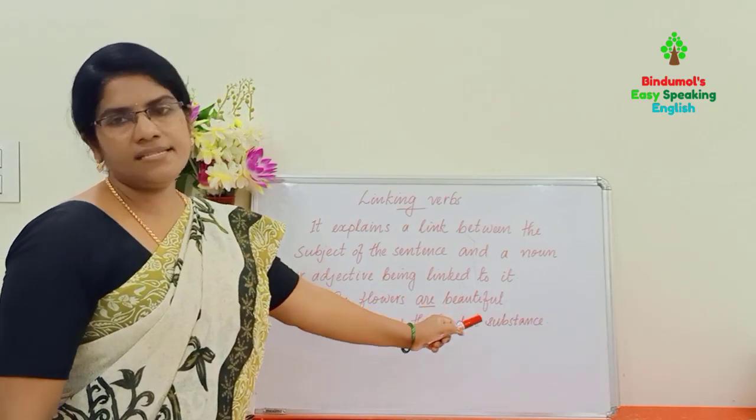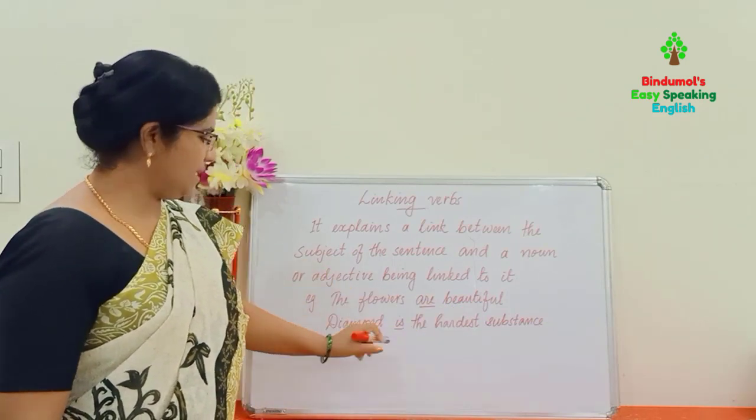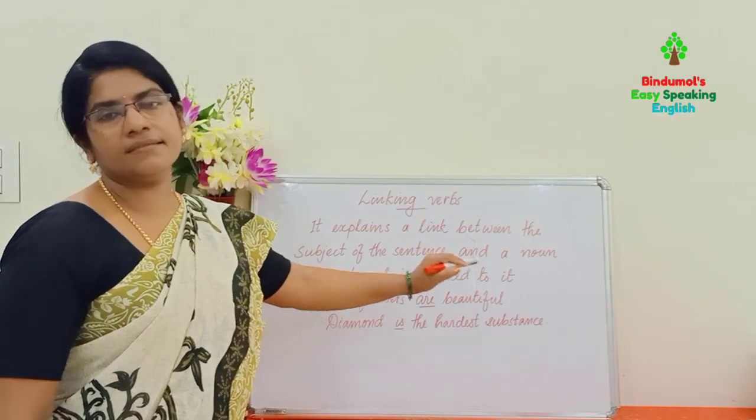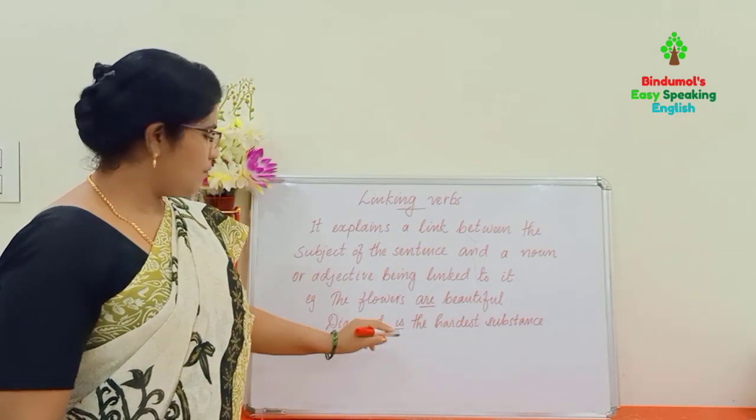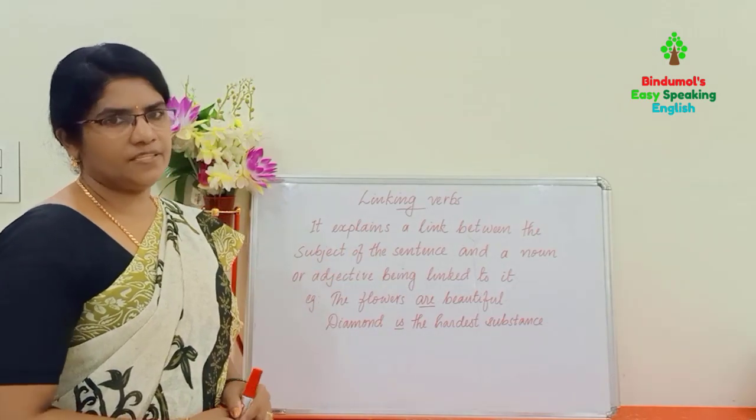Diamond is the hardest substance. How is the diamond? The hardest substance. See, diamond is the hardest substance. Both are linked with is. So, it is called a linking verb.